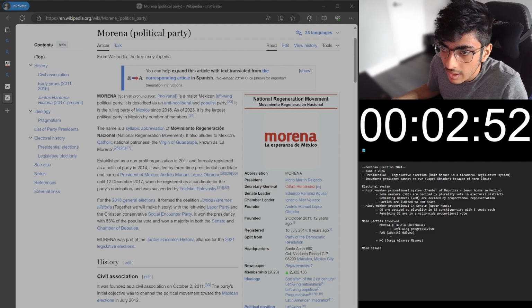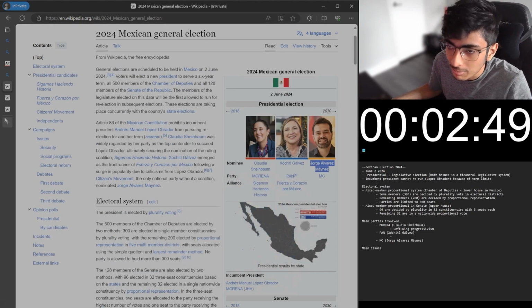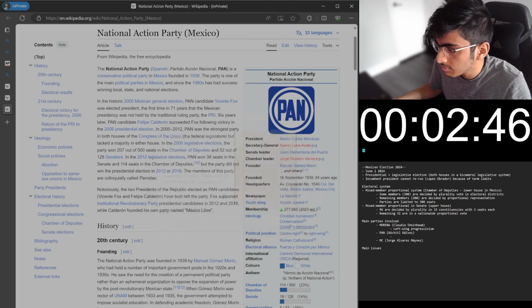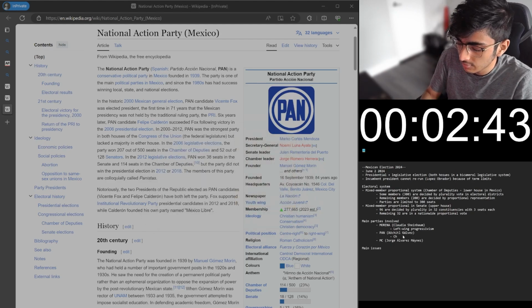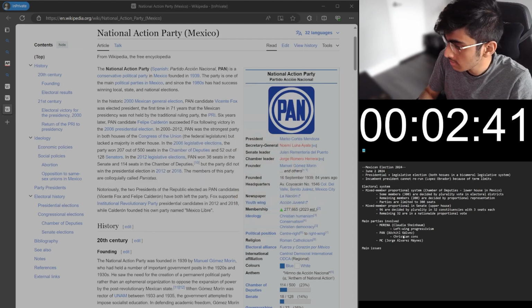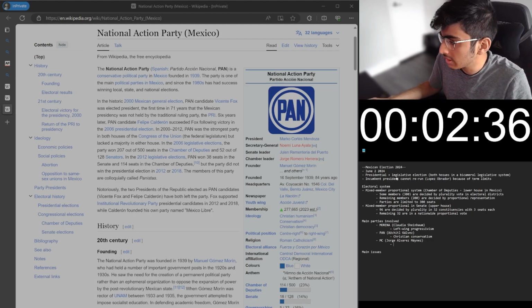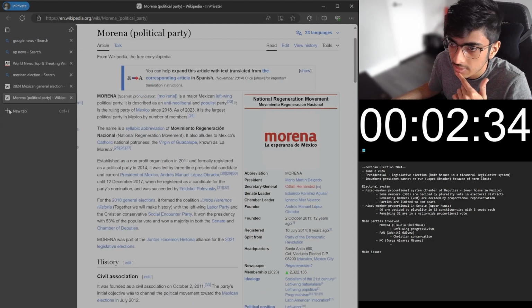Okay, and then PAN is, just because it's blue, I'm going to assume it's conservative, but let's see. Christian humanism, conservatism, Christian democracy. So I'm going to classify this as Christian conservatism, which, from what little I know about Mexican history, has been quite a movement.